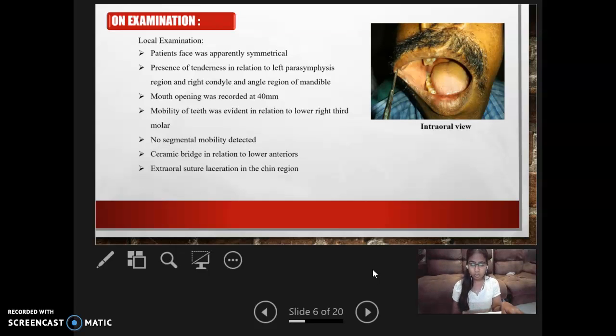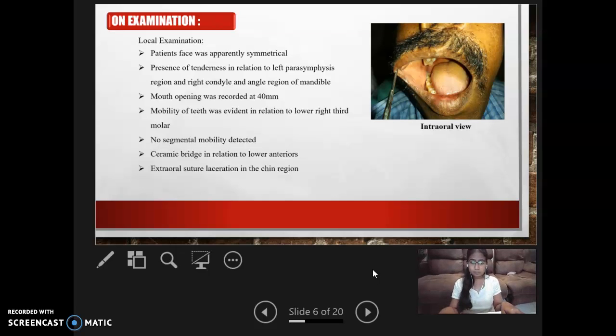Mouth opening was recorded at 40 mm, which is normal. Mobility of teeth was evident in relation to the lower right third molar. No segmental mobility was detected because of the ceramic bridge in relation to the lower anteriors, and there were extraoral sutured lacerations in the chin region.